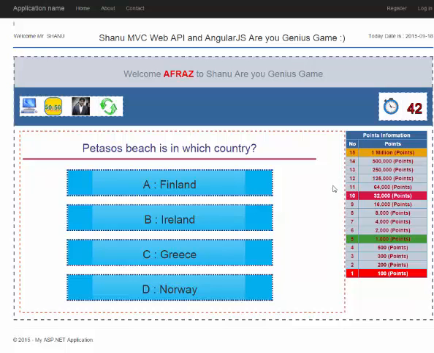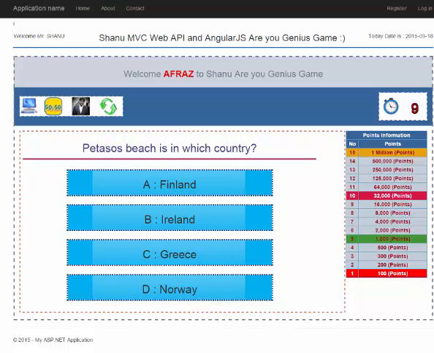The important thing is that once the game starts, for each question I display a countdown. The countdown is 45 seconds. The player should answer the question within 45 seconds. If he doesn't, he will be eliminated from the game, and he will carry the points he earned for the previous questions. Now let's see what happens if I don't answer for 45 seconds.